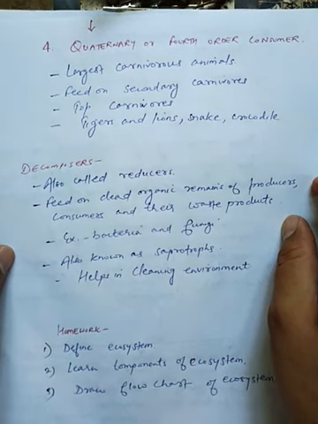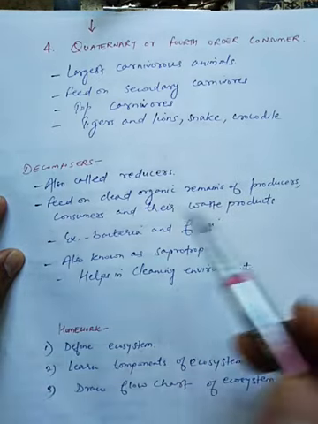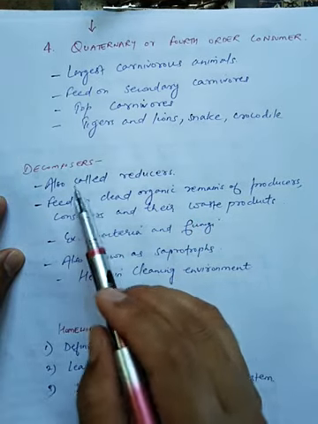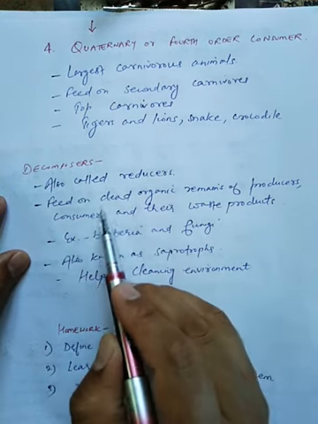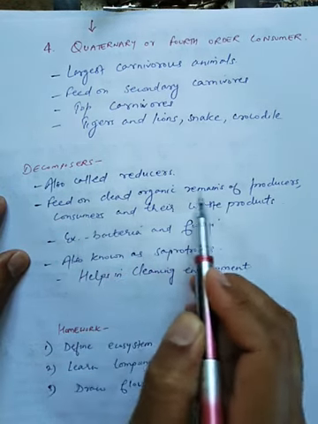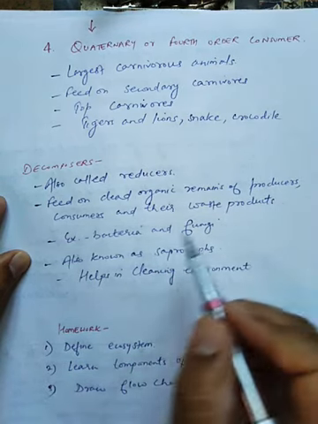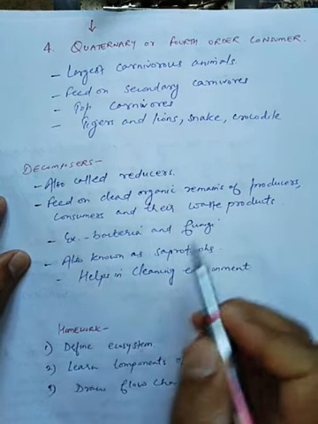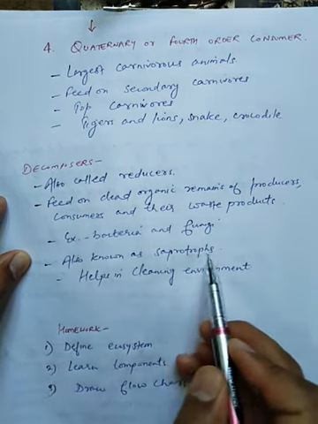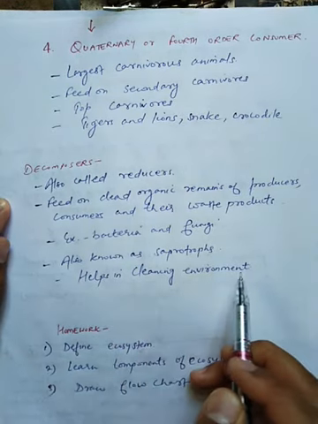Now students, the third component of biotic component is decomposer. These decomposers are also called reducers. They feed on dead organic remains of producers, consumers and their waste products. Their examples are bacteria and fungi. They are also known as saprotrophs. And these decomposers help in cleaning the environment.